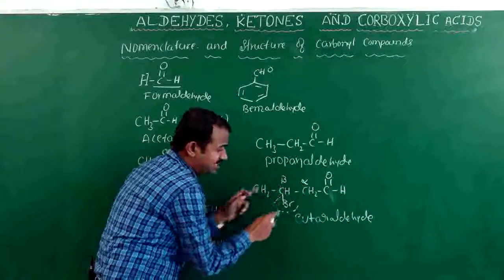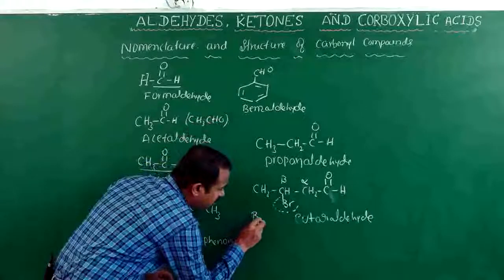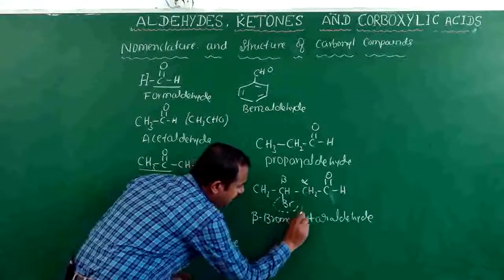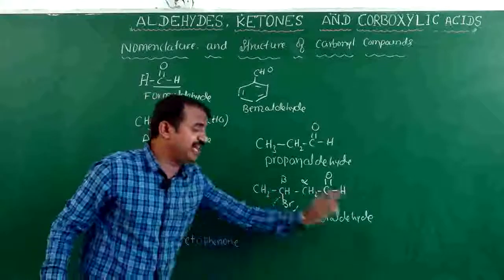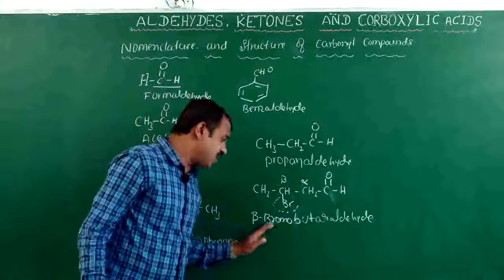Then alpha and beta: for the beta derivative, beta bromo, the common name you have to pronounce is beta bromo butyraldehyde.